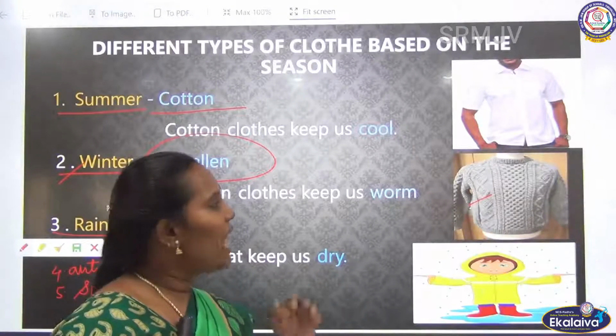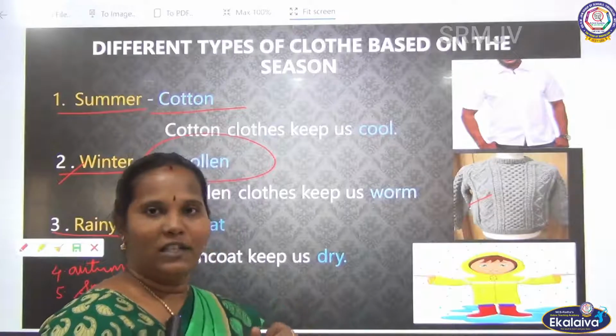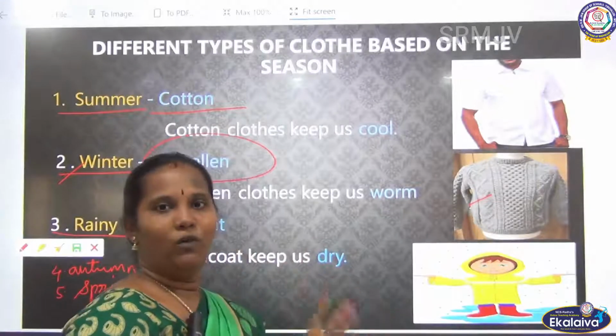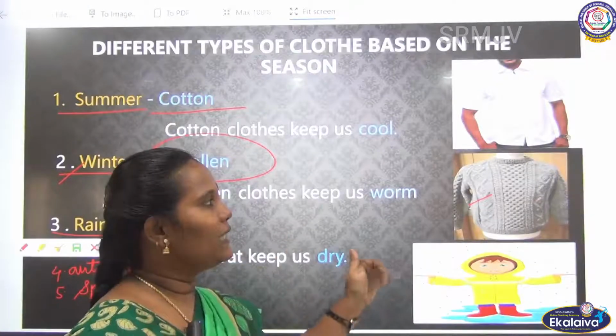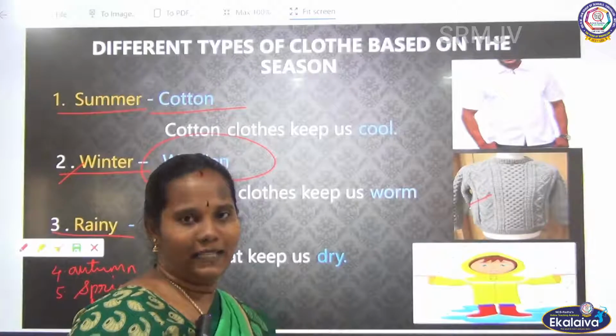Where do we get this woolen cloth from? From the sheep. Sheep, we know that, no? Afterwards we will see. From the sheep we get the woolen cloths, and from this woolen cloth we get woolen sweaters, mufflers, like that.